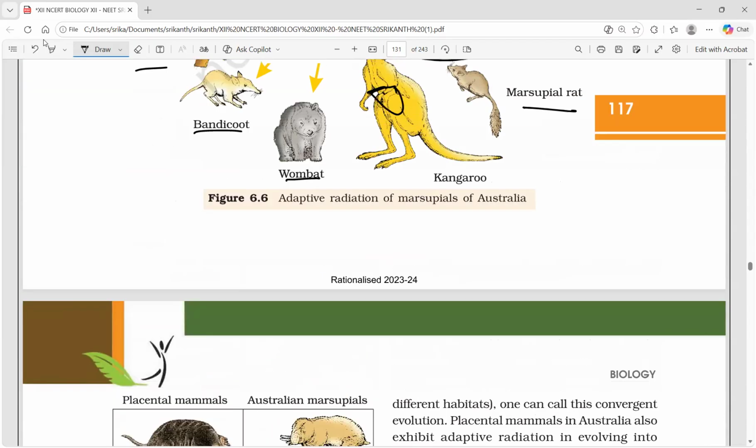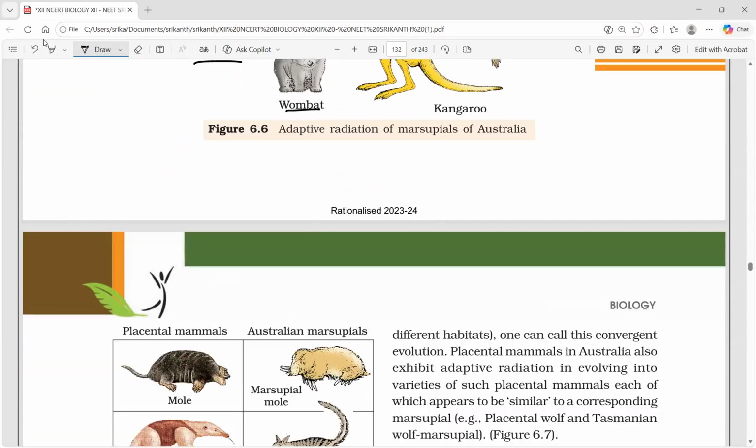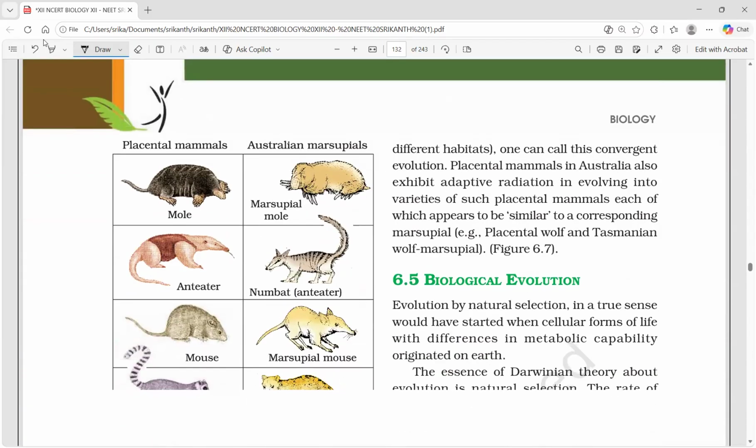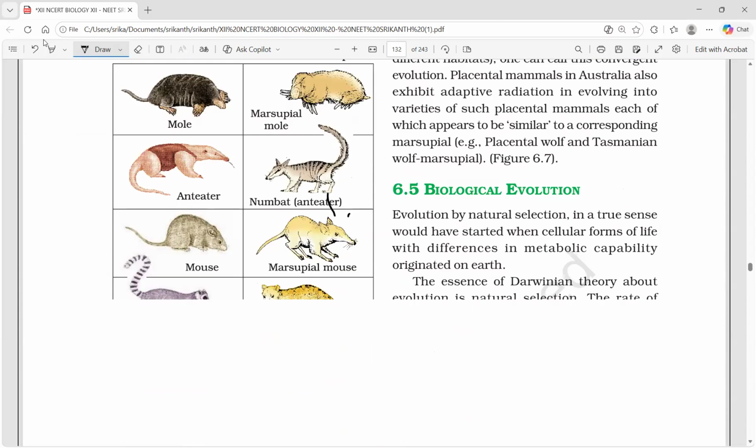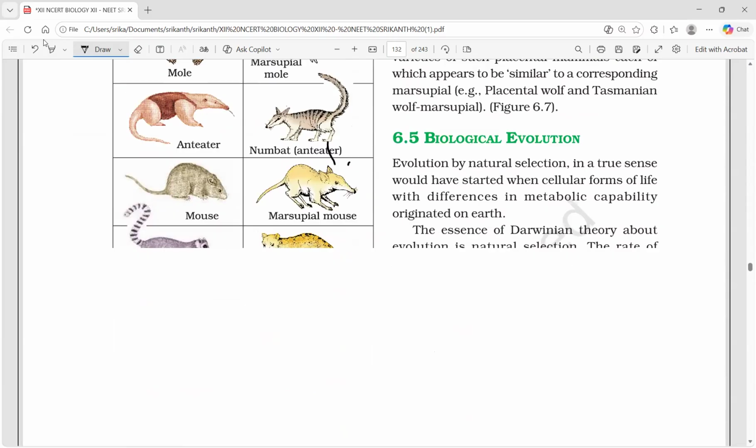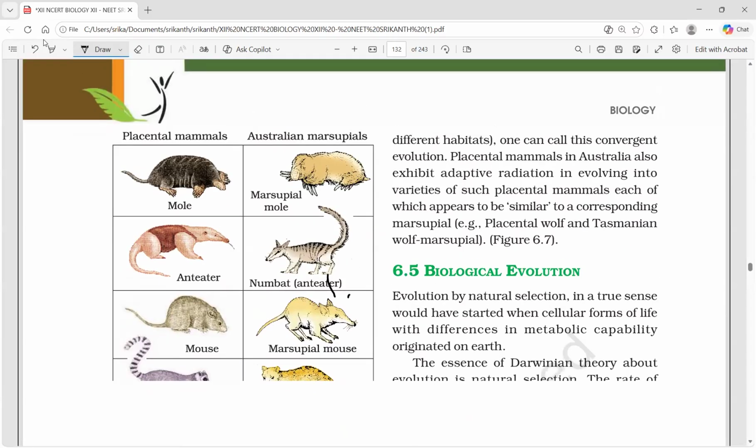First of all, let us understand this. One more example you can see for adaptive radiation.